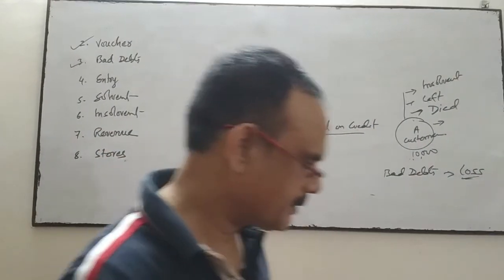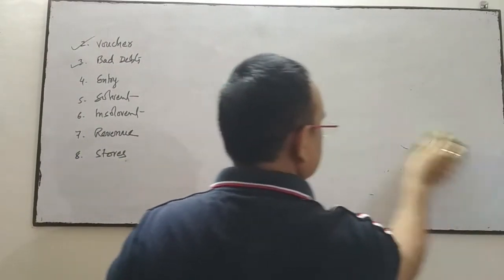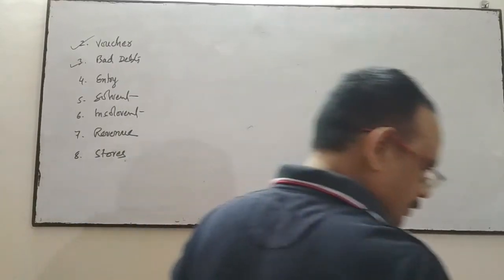Okay, what is bad debts? Bad debts is the loss for the business.